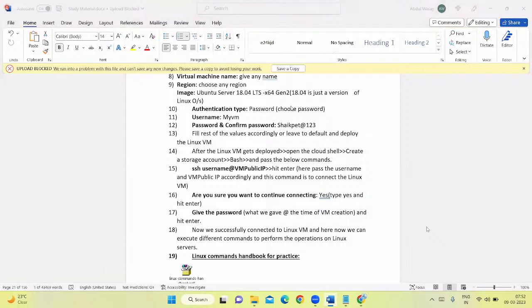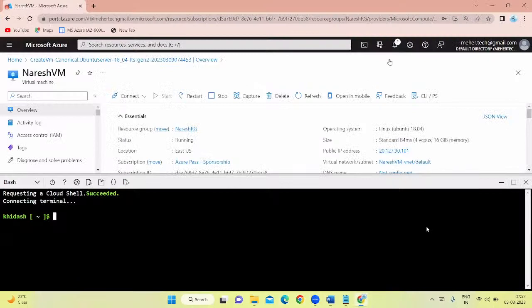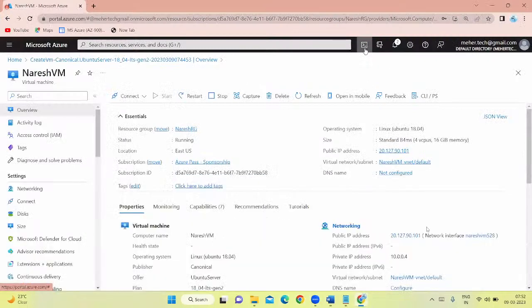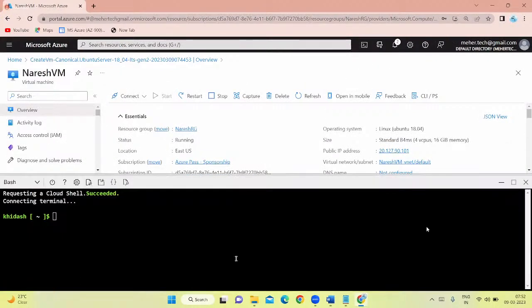How to go to a storage account? When you are opening the Cloud Shell here, it will ask you to create a storage account. Just simply click on that. Once you click on this Cloud Shell option, here you will find create a storage account. Simply click on it. That's it.